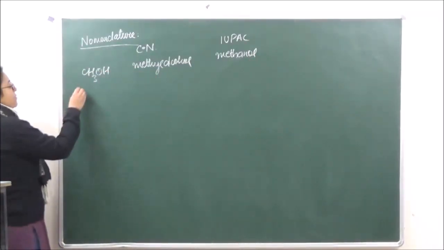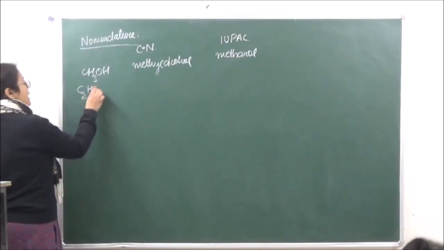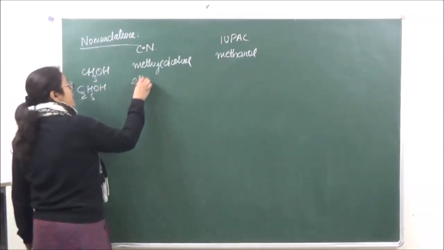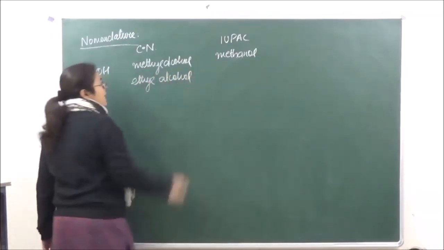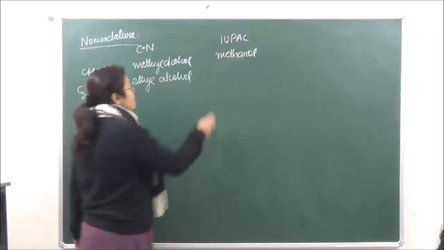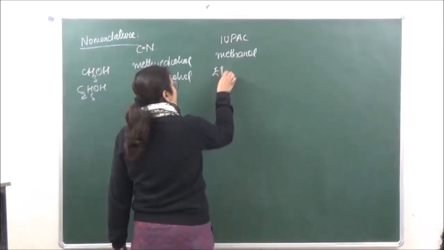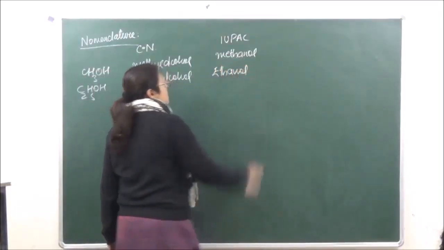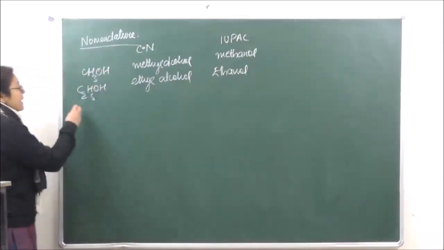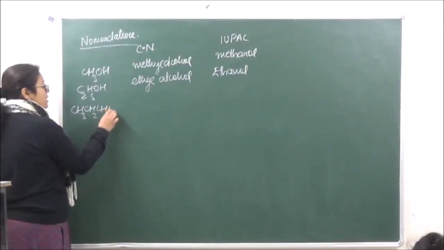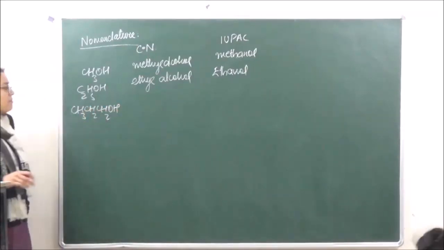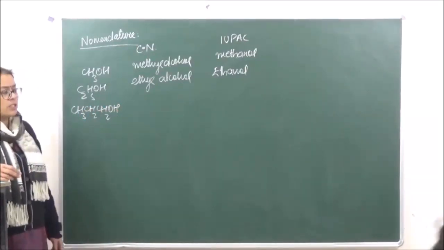In a similar manner, we have C2H5OH, which is going to be known as ethyl alcohol. Right? And the IUPAC name is going to be ethanol. Then we have CH3CH2CH2OH. Now over here, this may have different forms in which it can be written.